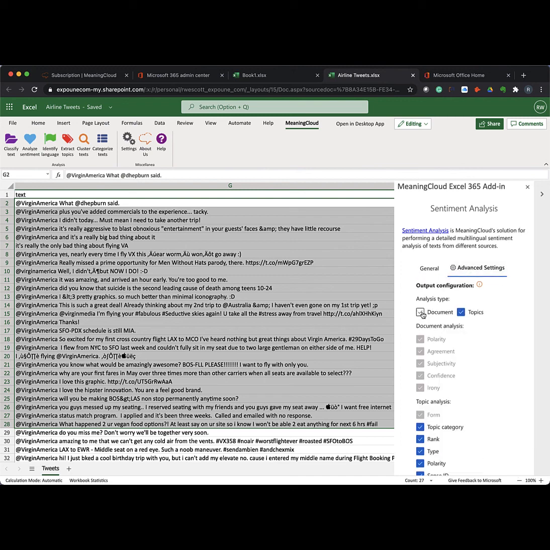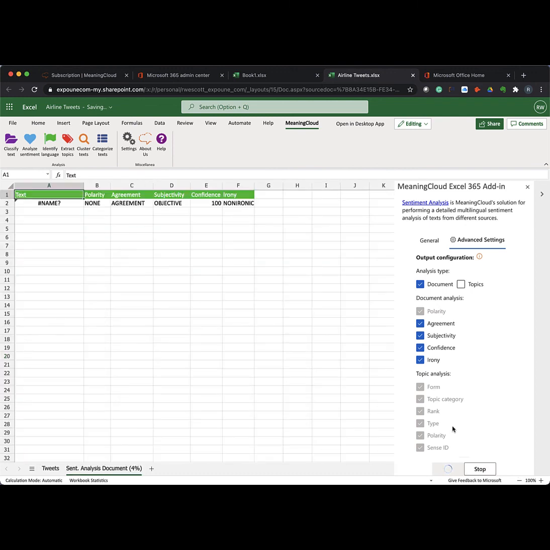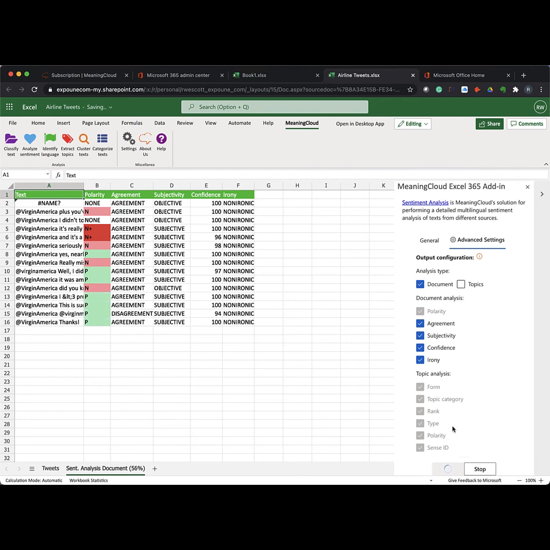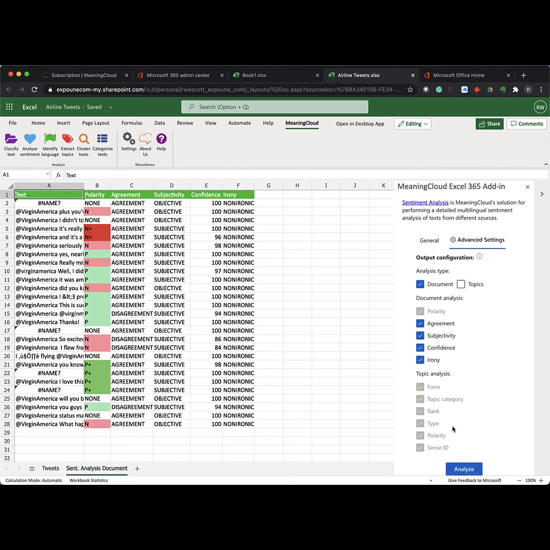I'm going to go into my advanced settings, and I have two options. I can do general sentiment, which I will do first, or I can do topics, or I can do both. If I do both, it will create two new tabs. If I just do document, it will create one new tab, and I hit Analyze. So document tweets are relatively small, but you can see here that generally speaking, it looks like we're about 50-50, positive and negative in the tweet structure. The P plus is more strongly positive, and the N plus is more strongly negative.